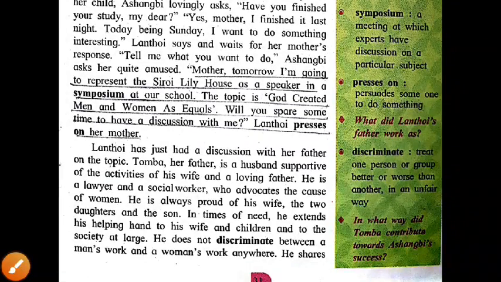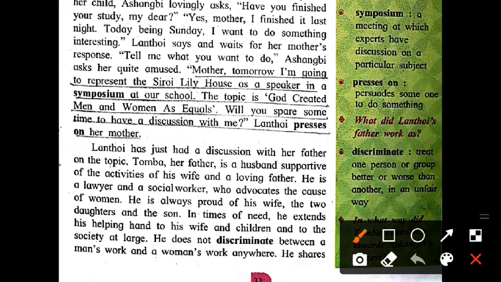Now I would like to tell a little bit about the next paragraph. Okay, what is the discussion going on between mother and daughter? Which is totally given in the next paragraph. In the next paragraph, Tomba, father of Lanthoi. Okay, now the introduction of a father is given there. The name of the father is Tomba. Okay, the information about this Tomba is given there. He is the father of Lanthoi and husband of Ashangbi. He was introduced in the given paragraph.